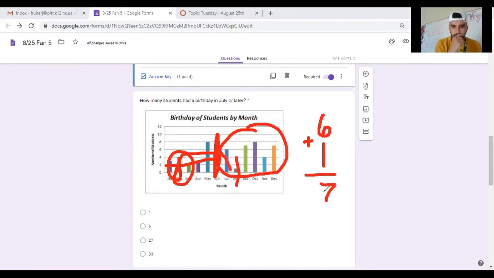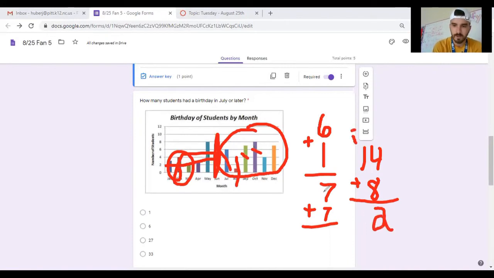Cross those out so I don't duplicate. September had 7 as well. 7 plus 7 is going to give me 14. October had 8. So if I add 8 to that 14, 8 plus 4 gives me 12, 2 stays, 1 goes. Circle. 1 plus 1 is 2.